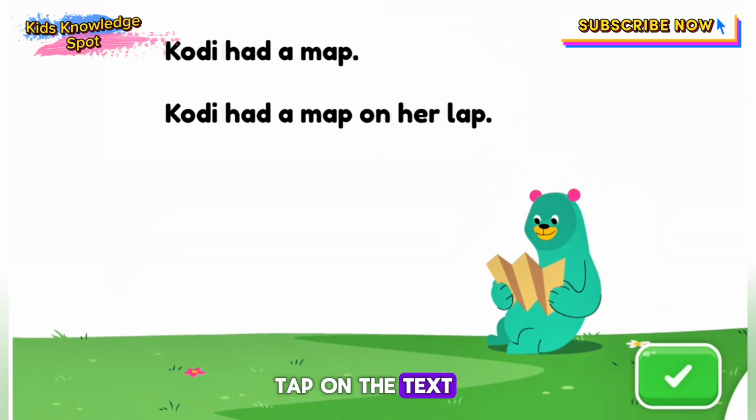Tap on the text and I'll read it out loud. Cody had a map. Cody had a mop on her lap.